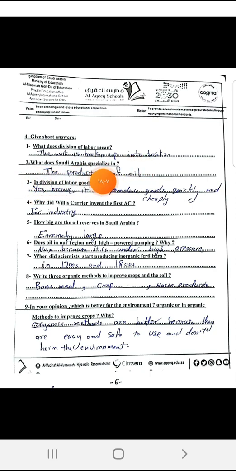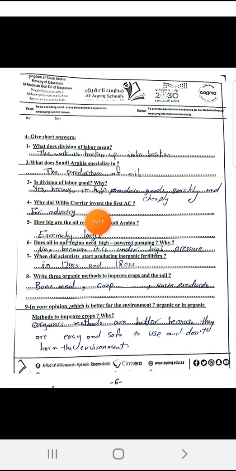Question 2. What does Saudi Arabia specialize in? Of course, specialization does not only apply to people or individuals. It applies also to countries. Saudi Arabia specializes in the production, processing, and distribution of oil. Question 3. Is division of labor good and why? Yes, for work, for business, it is very good because it helps produce goods quickly and cheaply. And it helps to finish a big amount of goods in a very short time.